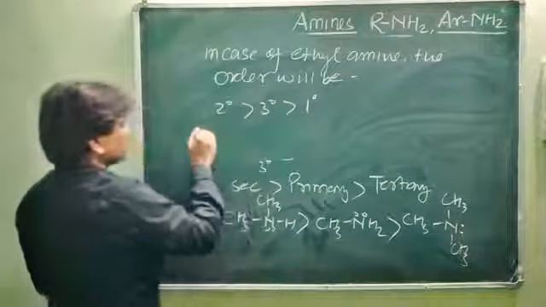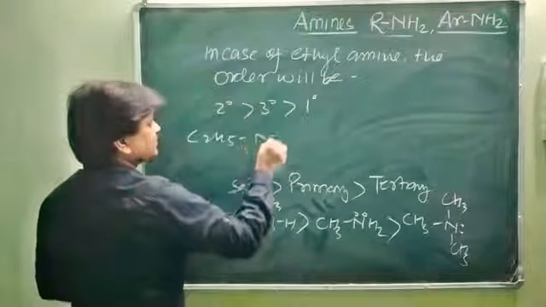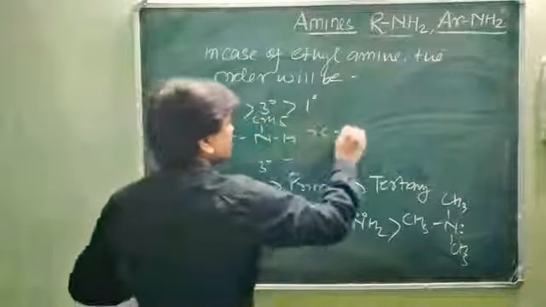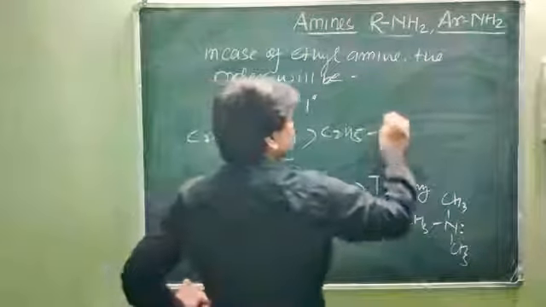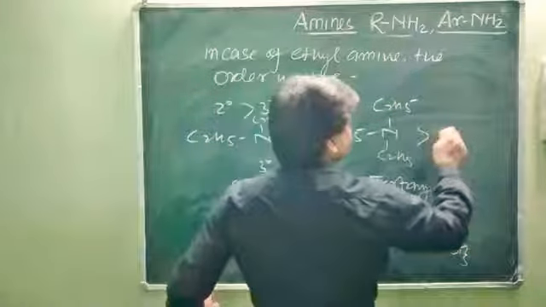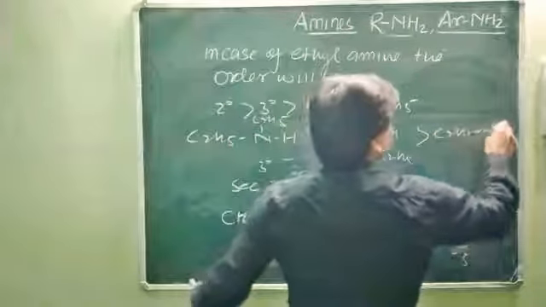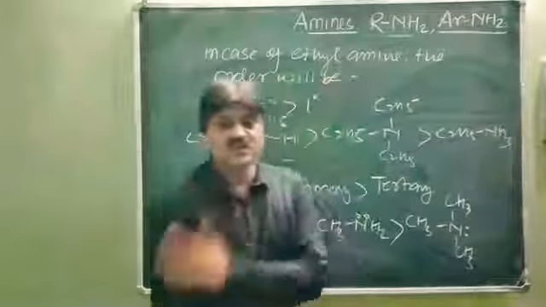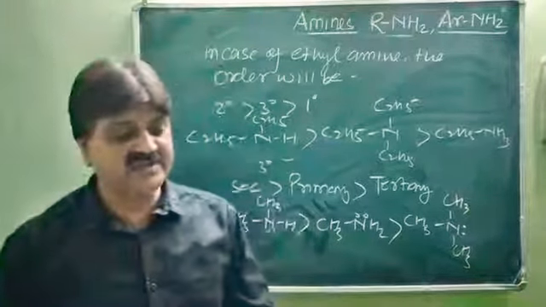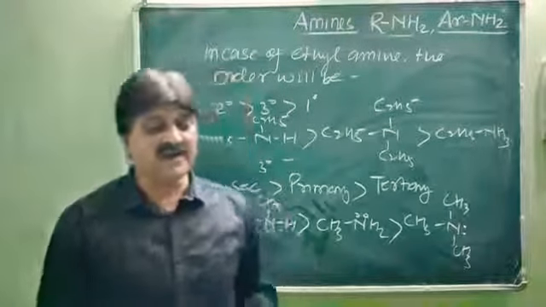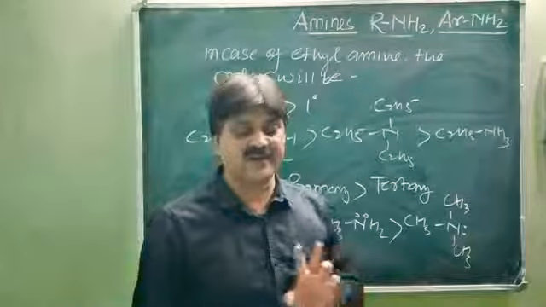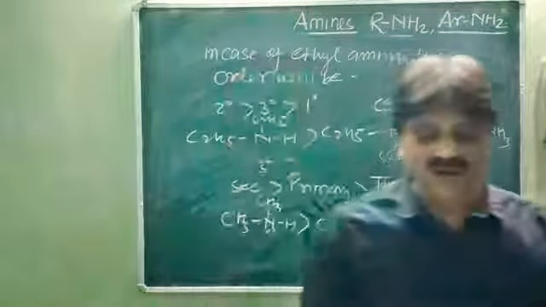That is (C2H5)2NH is greater than (C2H5)3N, is greater than C2H5NH2 in case of ethylamines. So it is less hindered in case of the ethyl than the methyl, and the correct order for ethylamine is secondary is greater than tertiary is greater than primary, and this is due to the ethyl group.